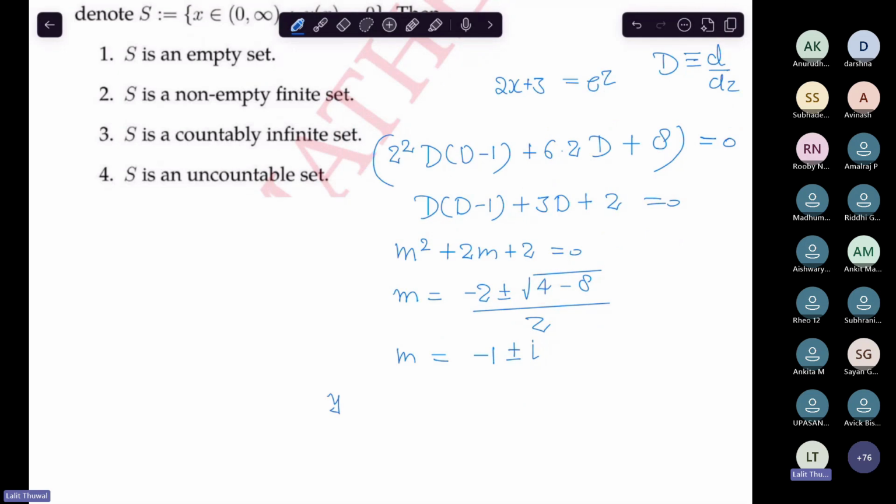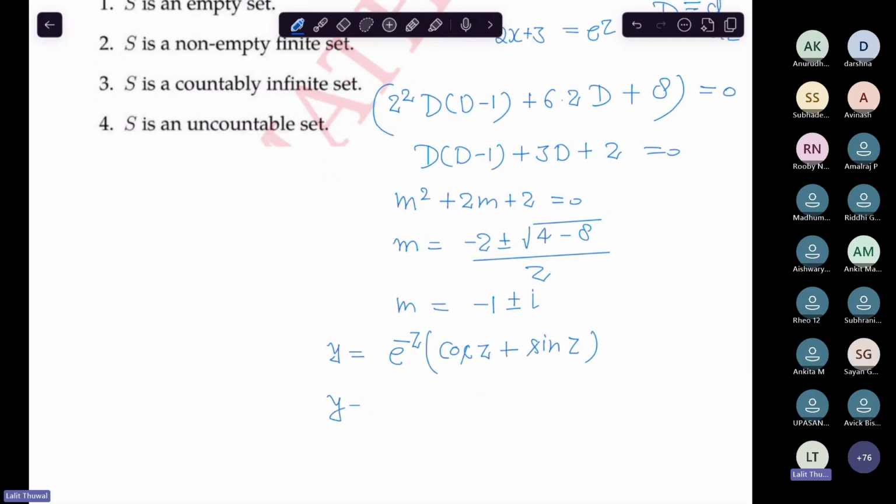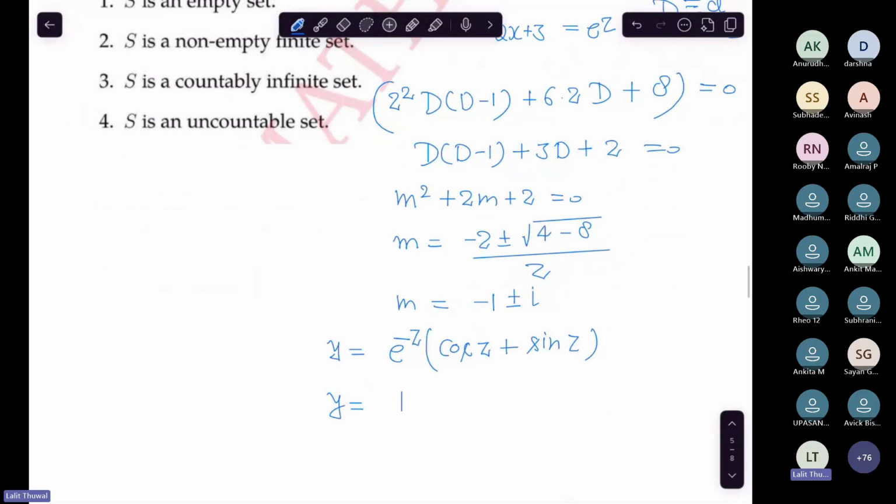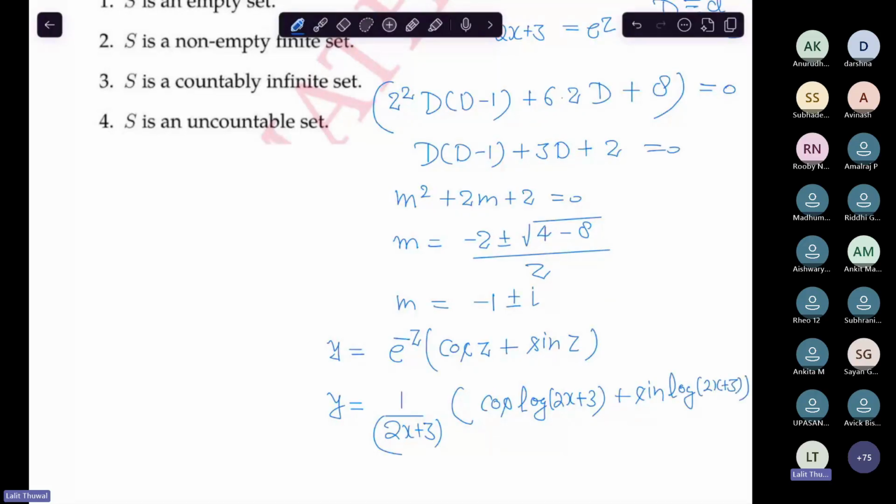The solution will then be y equal to e to the power minus 1, real part, e to the power minus z, cos z plus sin z. But with our substitution, e to the power minus z means this, and cos z, where z equals log of 2x plus 3, sin of log of 2x plus 3. So you can also solve with me.